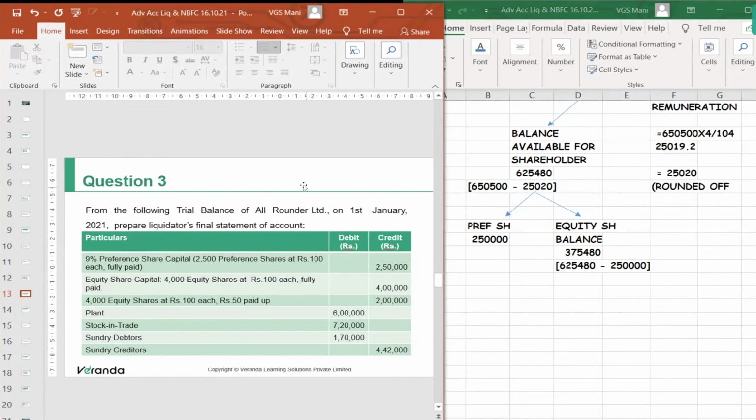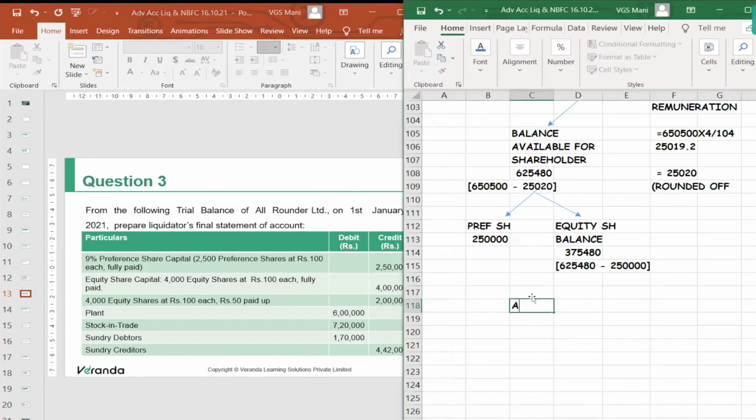Fully paid or partly paid, or for both in some proportion? Proportionately we should give. So how it is going to be done? Listen. Balance available for equity shareholders 3,75,480. Add, now you take that notional call for that 4,000 shares.